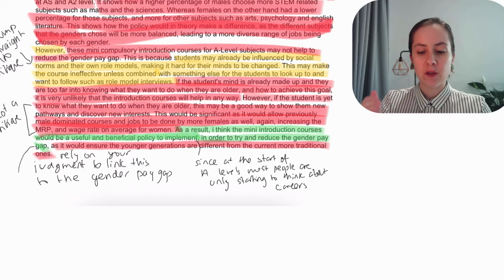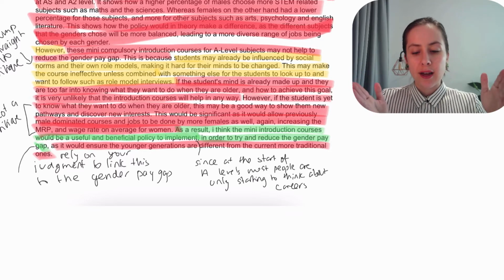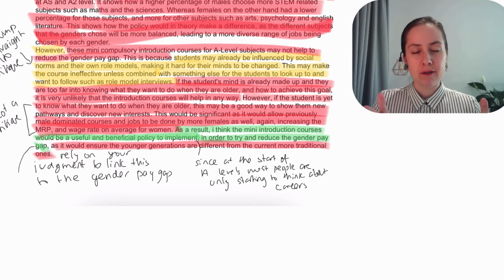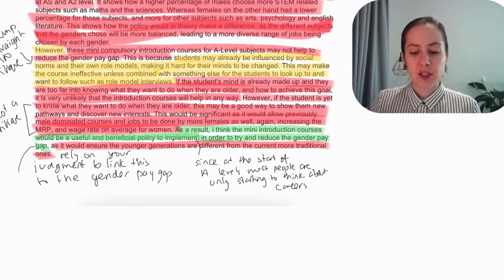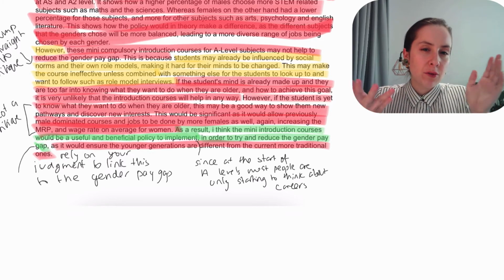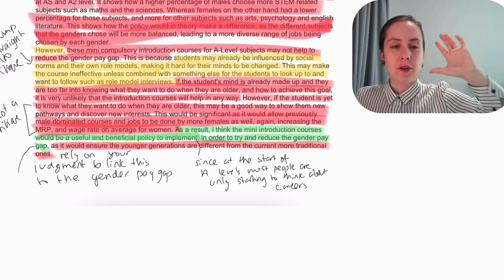So however, students may already be influenced by social norms. That's the critique. And once you've done that, focus on making the judgment. So making it hard for their minds to be changed. This may make the cause ineffective unless combined with something else. So critique, judgment. The idea is to rely on the judgment to then link it back to the gender pay gap. That way, you don't have to do it from the start.